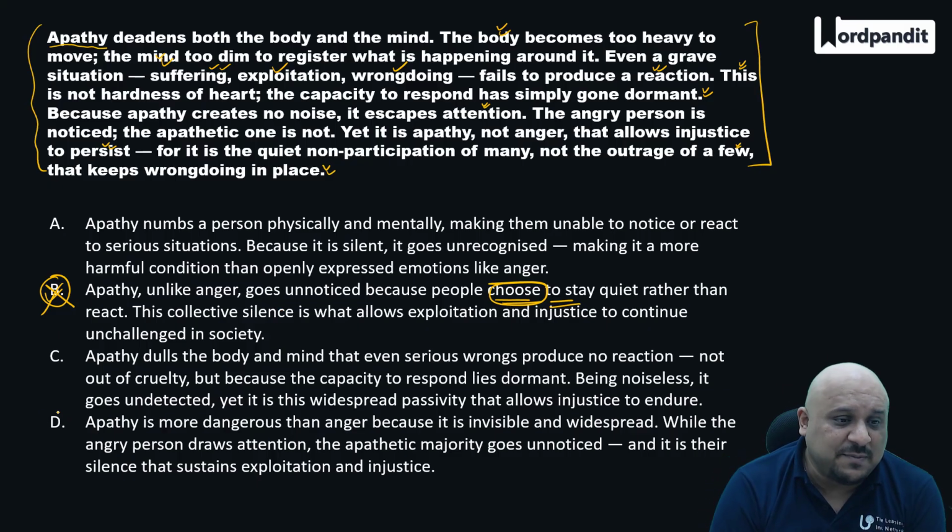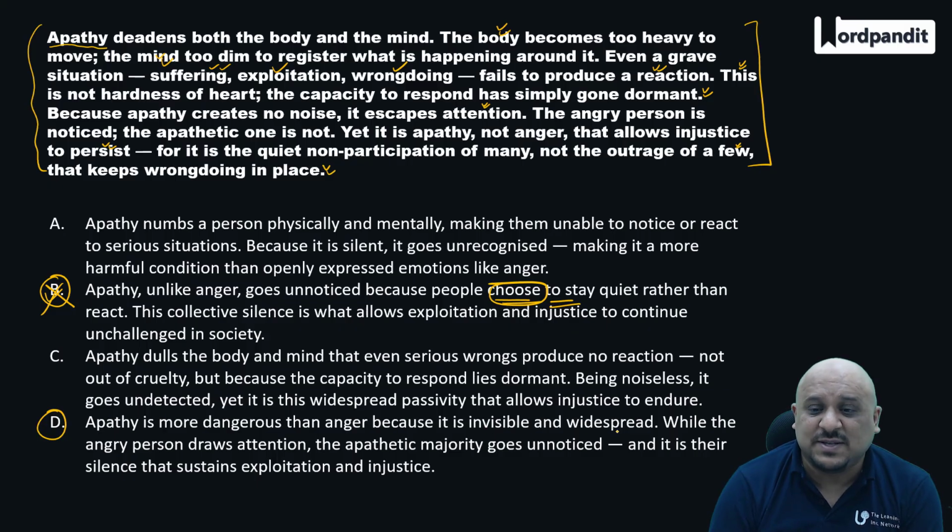Next option that we have for elimination, option D. Apathy is more dangerous than anger because it is invisible and widespread. While the angry person draws attention, the apathetic majority goes unnoticed, and it is their silence that sustains exploitation and injustice.